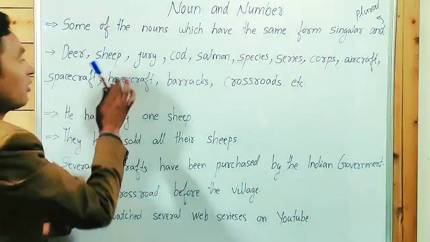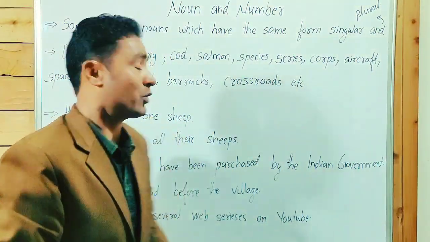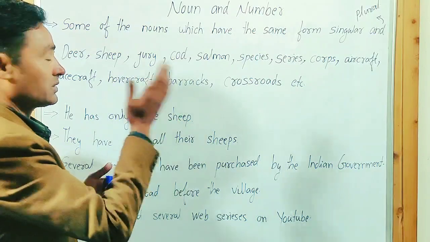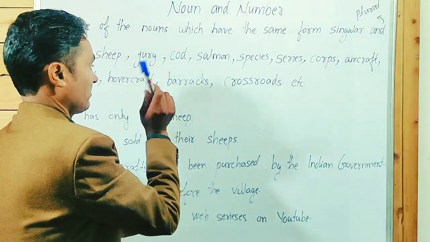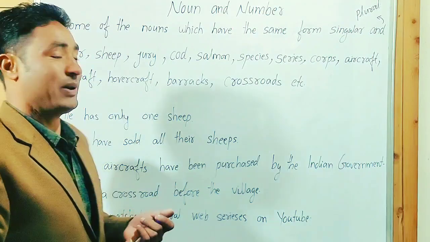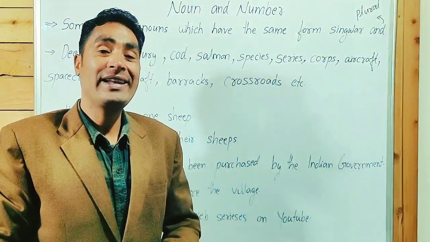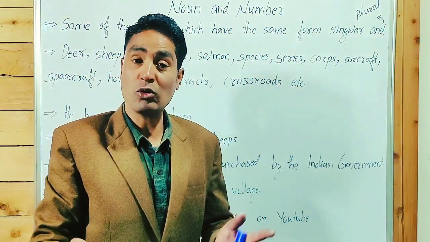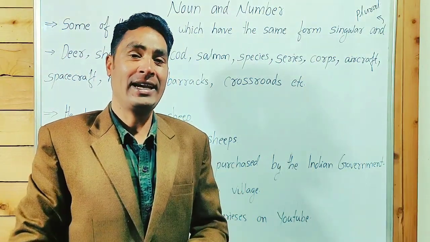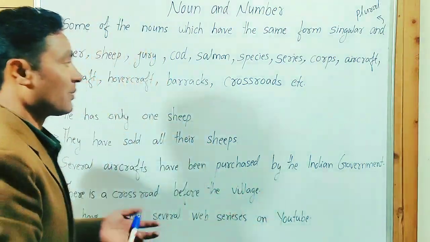Aircraft, spacecraft, hovercraft are kinds of airplanes. What about barracks? Barracks, a large building made for soldiers. And crossroads means junction, etc.